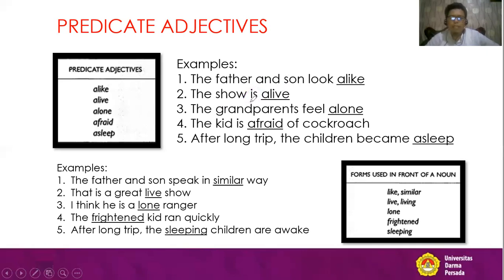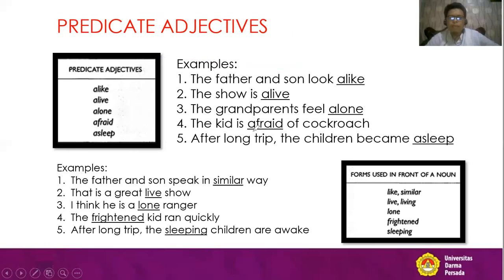Is is a linking verb. The grandparents feel alone. Alone is put after feel, and feel is a linking verb. So everybody can see that alone is a predicate adjective.